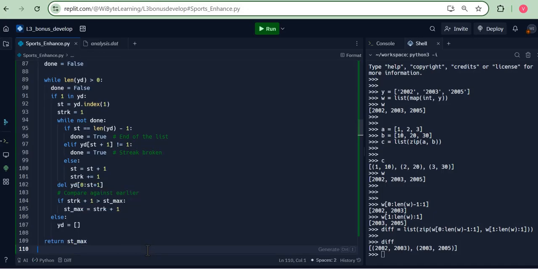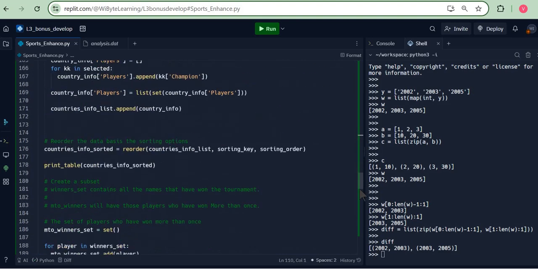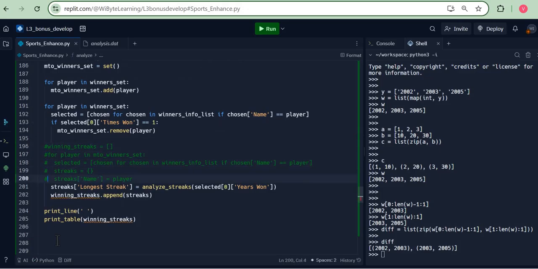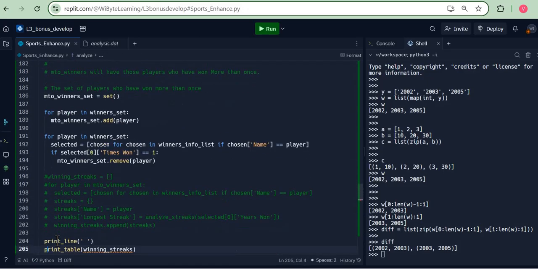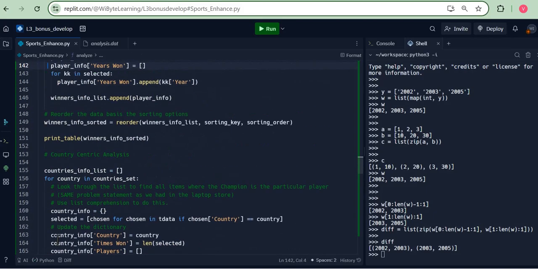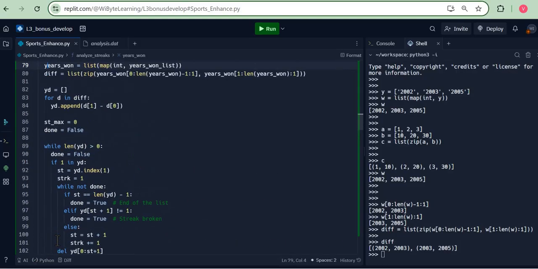So that's going to tell me the streaks that I have had. Now, before running this as the full function, I'm first going to comment out this part of the code so that we can see just the analyze function working for us. And also let me comment out this so that there's no error created. Just completely comment this out. I am going to get into my analyze streaks function.